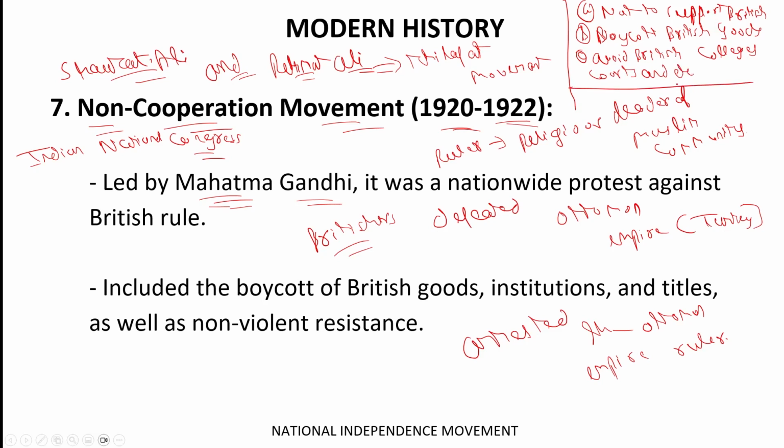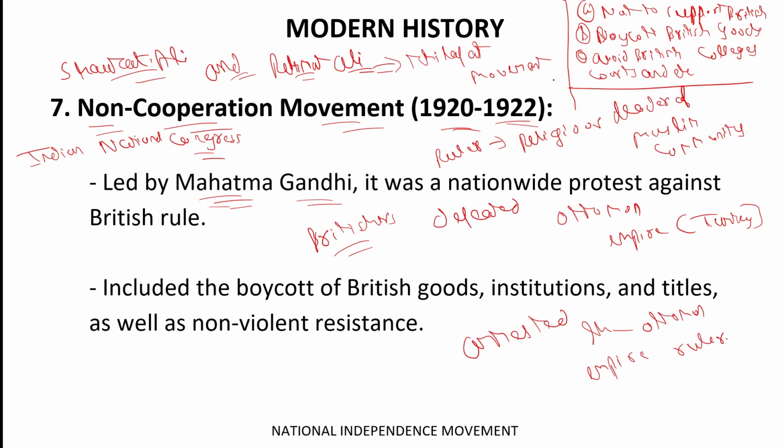So these were the terms of this movement. The Britishers were not supported by the Indians, the British goods were boycotted by the Indians, and every structure which was provided by the Britishers should be avoided. Okay, so this was the non-cooperation movement.